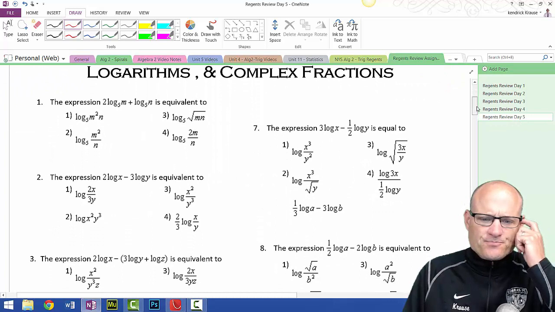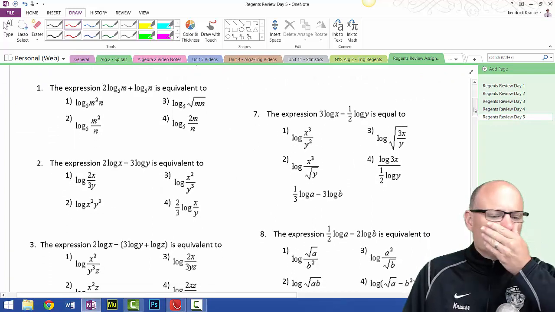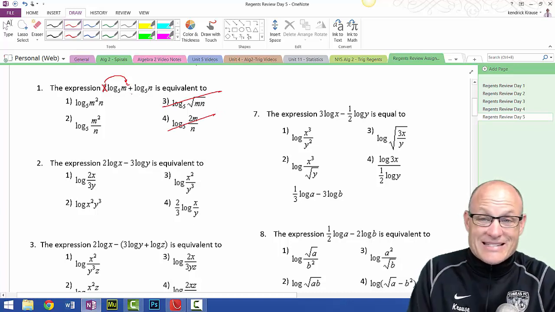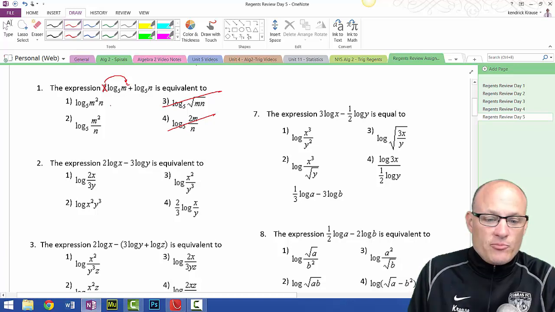So, here's where we're going to go. Here's how you condense. Here's the easiest way to condense. First, you return exponents. So we need m squared. How many of them have m squared? M squared, no m squared, and no m squared. Now we have addition. Addition, if you remember I just said, when we condense them, becomes multiplication. So this becomes the log base 5 of m squared times n.